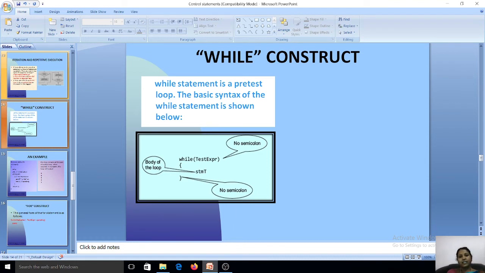The while statement is a pre-test loop. Here we will see the syntax. We are going to check an expression. While the test expression is true, it is going to perform the body of the loop. The test expression is nothing but a condition, and while is a keyword. In the statement block, the body of the loop will be executed. And one more thing: in a while loop we should not give a semicolon, because there will be a statement in the while loop, so we should not give a semicolon after the while.